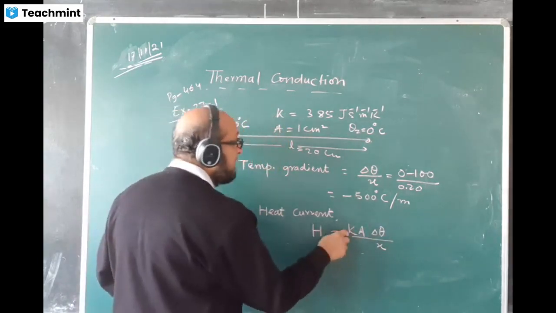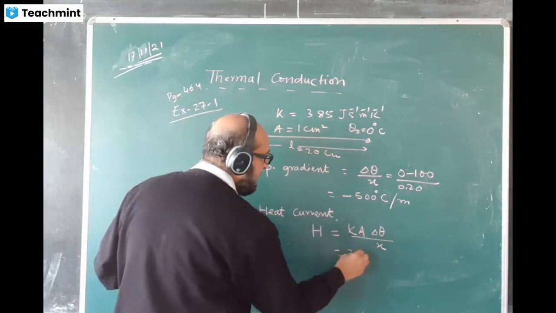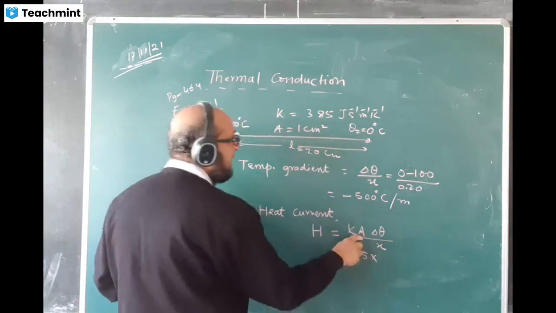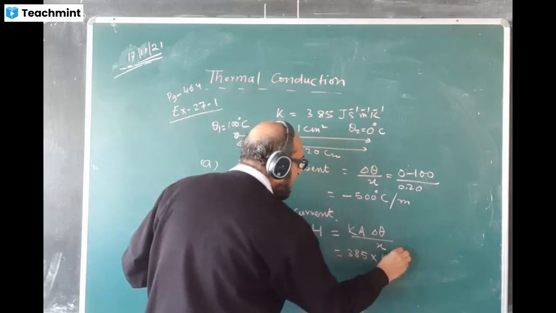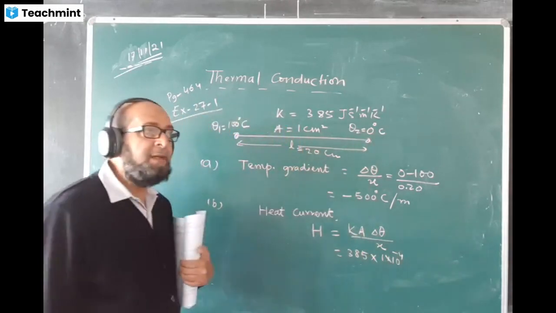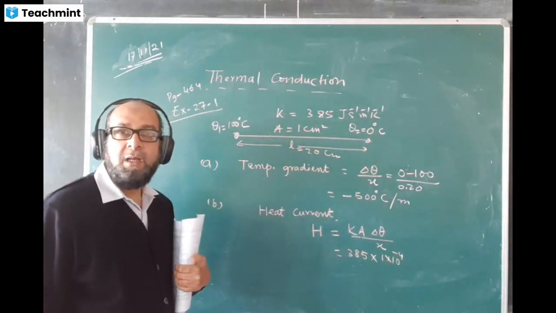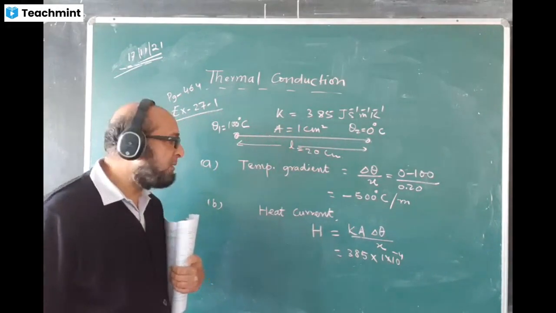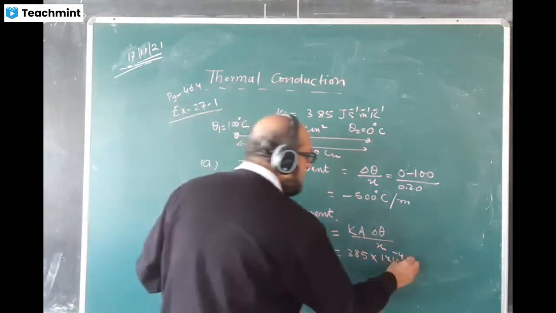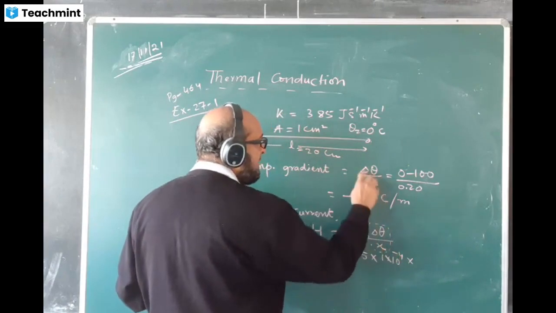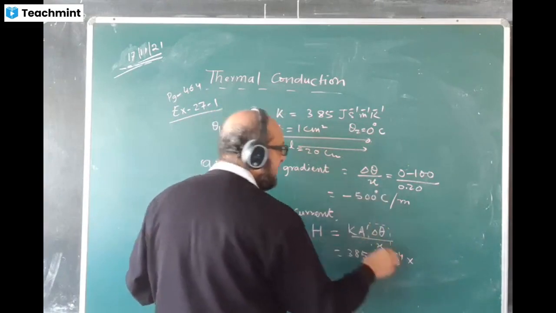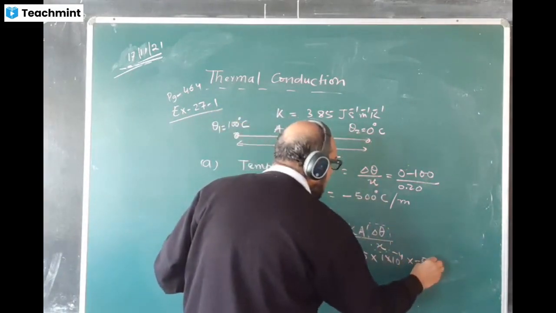What is the value of K here? 385. Area is given as 1 centimeter square, which in meter square is 1 into 10 to the minus 4. Centimeter to meter, you do 10 to the minus 2, and with the square it becomes 10 to the minus 4. Delta theta by x, I take as a whole, and we already have this value, minus 500.